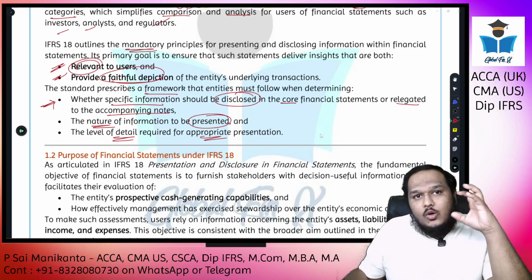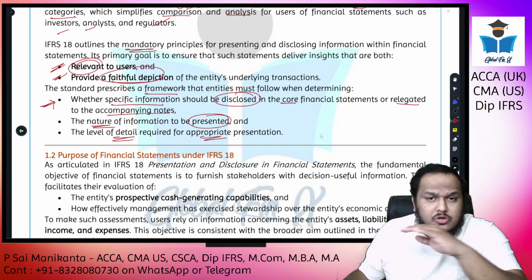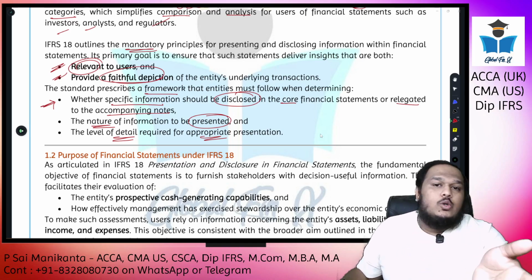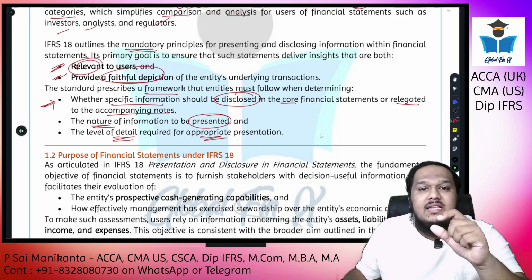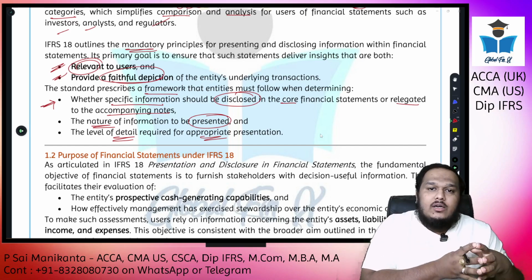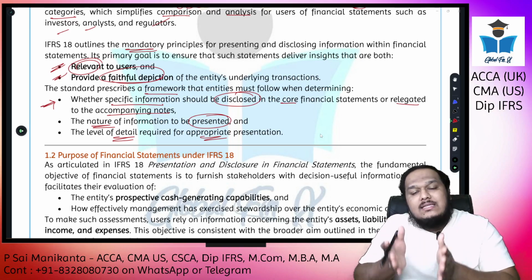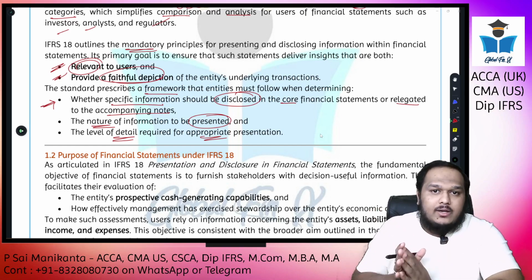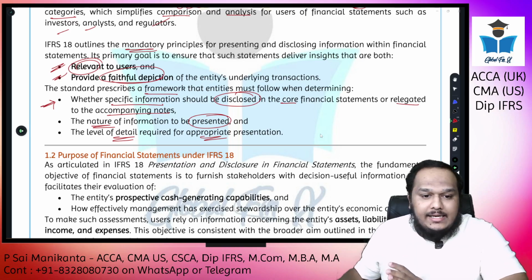So should I go into everything in detail? That will be too much information. Should I just show the summary? That would be too little information. So you should know how to strike a balance between showing too much information and showing too little information. The information that is presented should be exactly sufficient for a decision maker. That is the entire outline of IFRS 18, right?